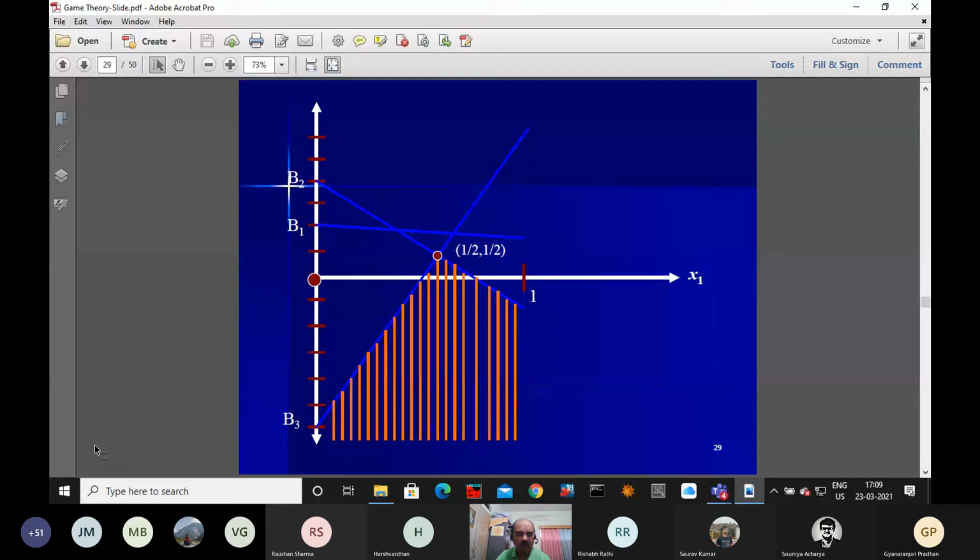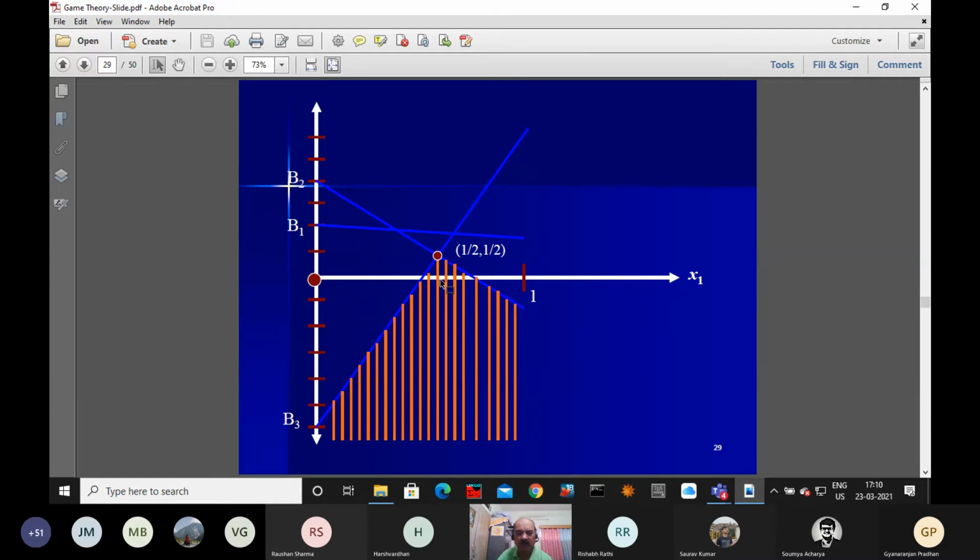See the top one, B1, the expected payoff if player B is playing the first strategy. Here we need the lower envelope, not the upper envelope. There is the point of intersection. With respect to this, on the x-axis we have x1 equal to half.